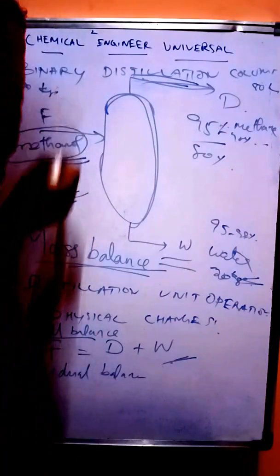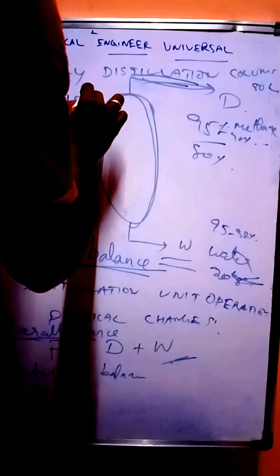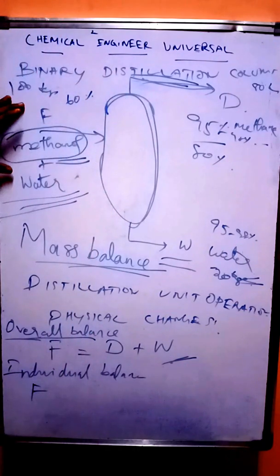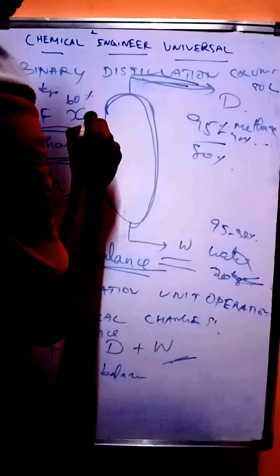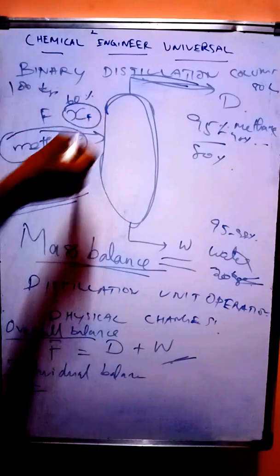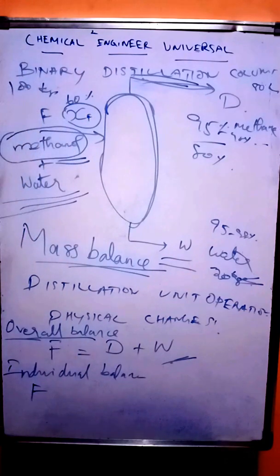So for example, you take feed. In the feed itself, we are having methanol concentration of around say 60%. So the feed is having 60% of methanol and 40% of water. You are multiplying feed with a small fraction, XF. XF denotes mole fraction, 60% mole fraction of methanol available in the total feed mixture.